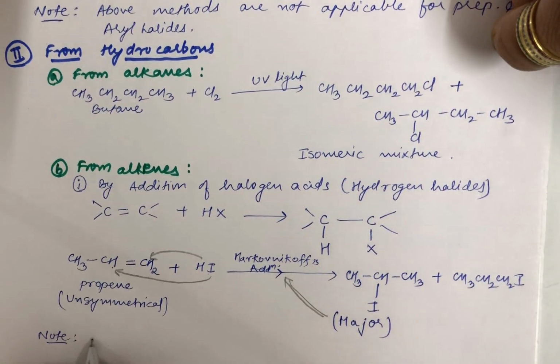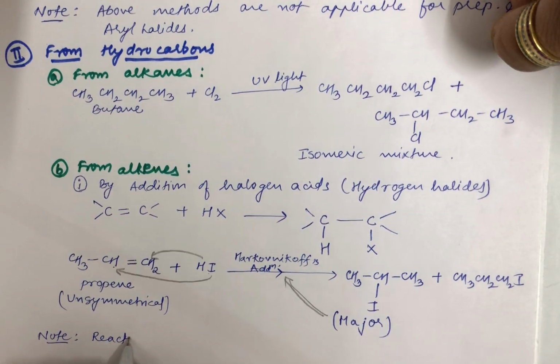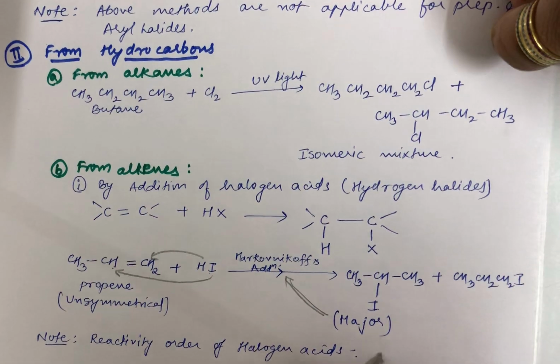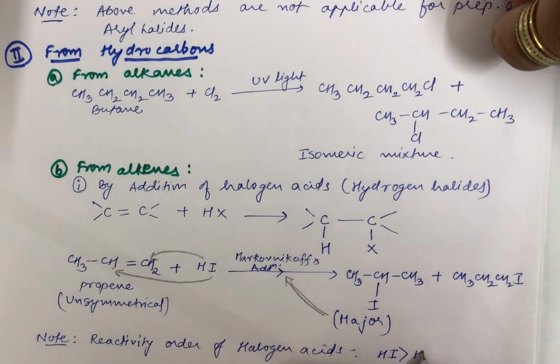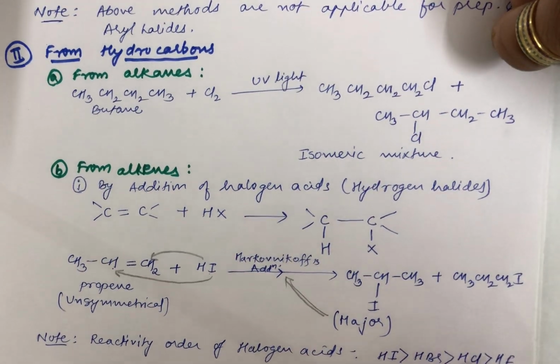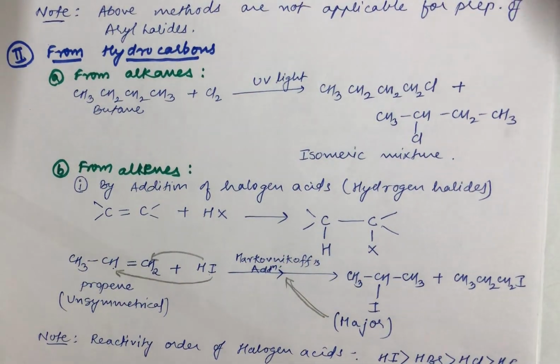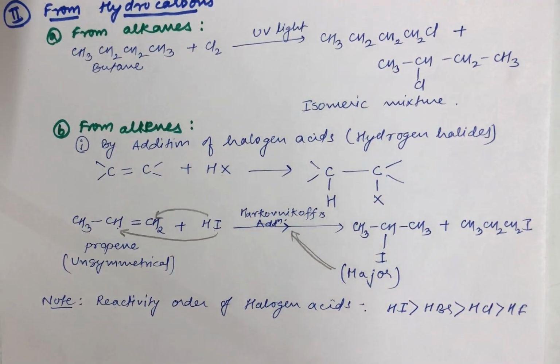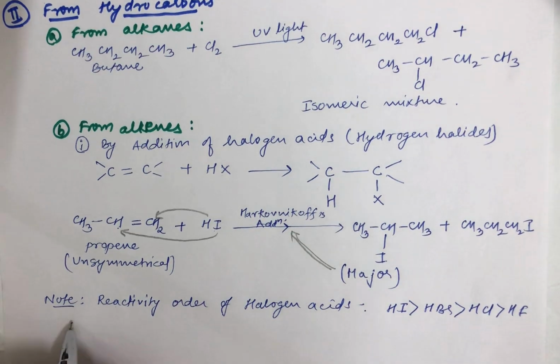Order of reactivity of halogen acid. So reactivity order you can note of halogen acids. Now what is that? Simple. HI is the most reactive, then you have HBr, then you have HCl, and then you have HF. So this is the reactivity order for your Markovnikov's reaction or rule to be followed for addition in case with alkenes.